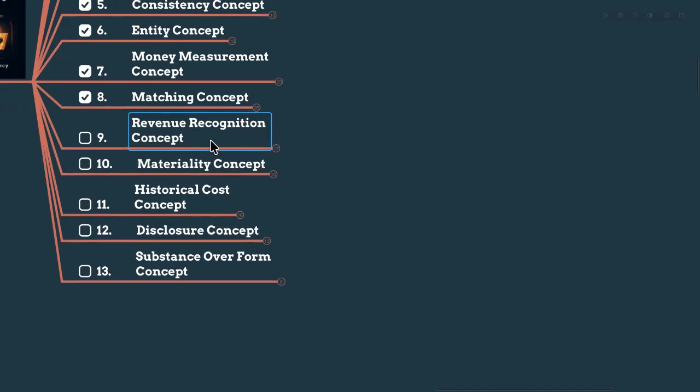So the revenue recognition concept is saying when you have to record the revenue. If it is a service business, you have performed your duty, you have rendered your service. If it is education, it means I have performed my lectures, then only I can realize the income. Even if you don't pay the money yet, once I have finished everything, I record it as income. I don't wait for the receipt of the class fees.